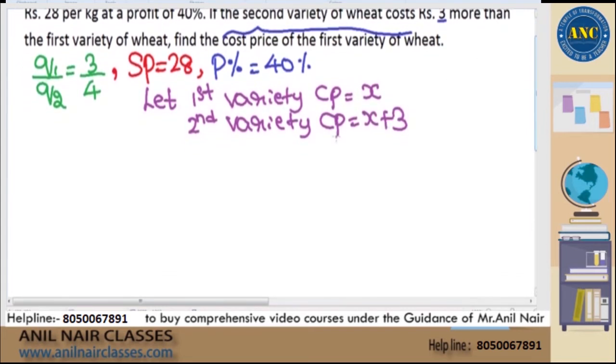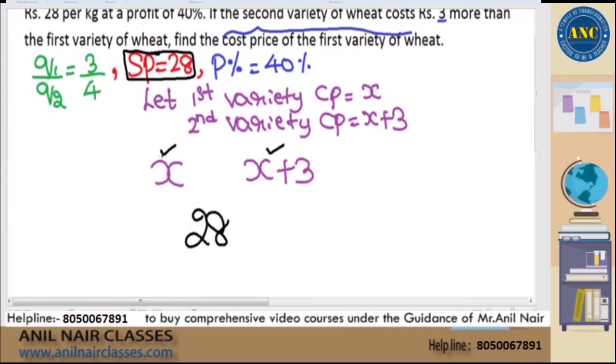Now listen to this carefully. First variety is x, second variety is x plus 3, but x is nothing but the cost price. X plus 3 is also the cost price of the second variety, but in the question they are giving the selling price. You cannot write 28 here because this is cost price, this is cost price, so this also should be cost price. So you should convert that selling price to a cost price.